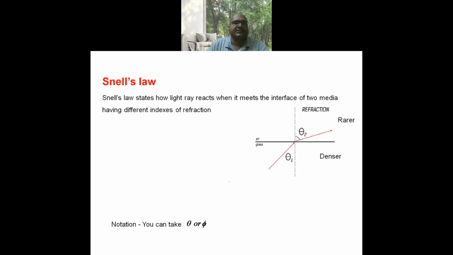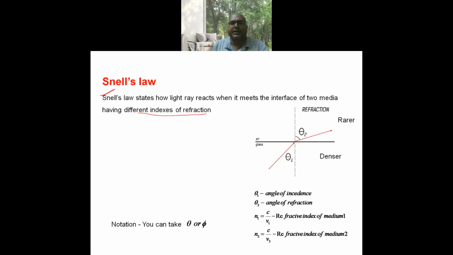Snell's law. Snell's law states how a light ray reacts when it meets the interface of two media having different indices of refraction. Here you can observe the light is entering from glass to air. It is the incident angle and it is the refracted angle. Here the light is entering from denser to rarer because the refractive index of glass is more.